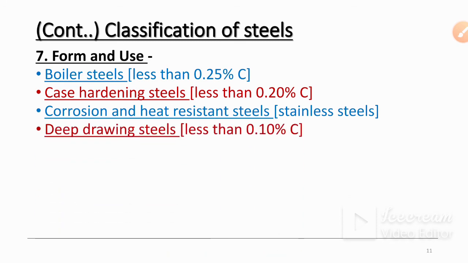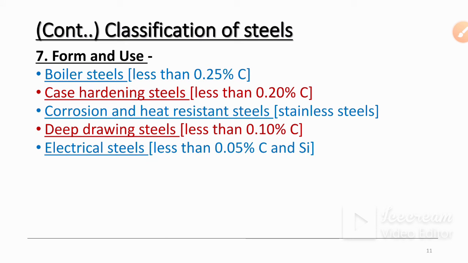Then deep drawing steels. So deep drawing steels have less than 0.10% of carbon. You can see here the percentage of carbon is very low. As the percentage of carbon is very low, the material is very ductile and can easily be converted into long wires. Hence, deep drawing steels have less than 0.10% of carbon. Then electrical steels, which have 0.05% of carbon and some silica.